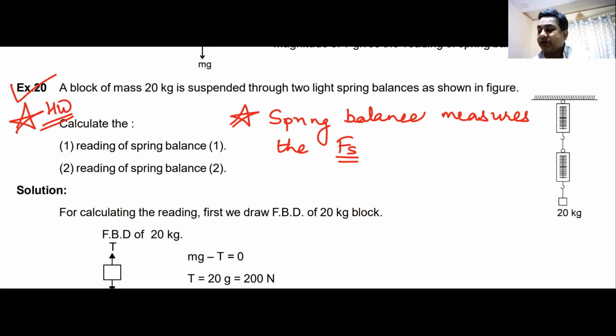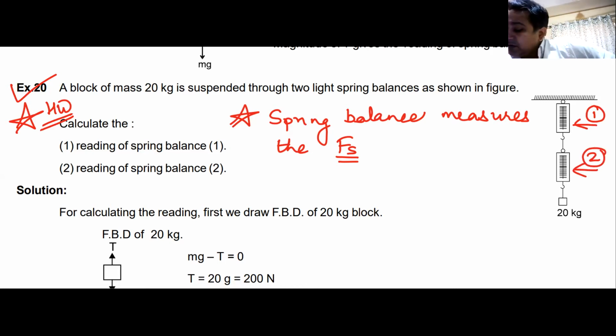Example number 20, please note this example. This is given to you as a homework task. There are two spring balances, number 1 and number 2. A block of mass 20 kg is suspended through two light spring balances as shown in the figure. Calculate the reading of spring balance number 1, I have called number 1 the upper one, and the reading in spring balance 2. So in both cases, you have to tell me the force in the spring balance. Am I clear with this question?